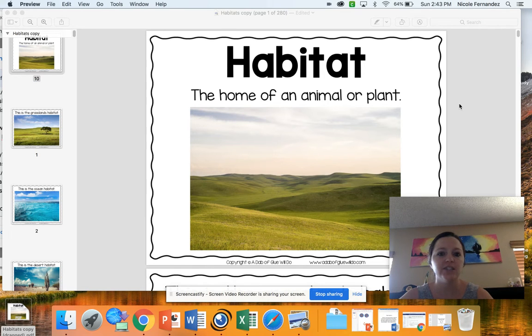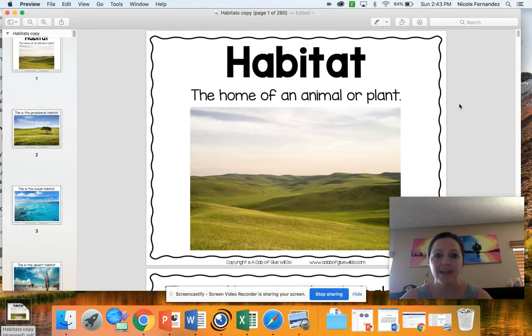Now habitats are the home of an animal or plant, and our planet has some very distinct habitats. Normally when people think habitats, sometimes they think of the cage that your pet lives in. That's their specific habitat, but we're going to be talking about habitats found around the world. Okay, so a habitat is the home of a plant or animal.